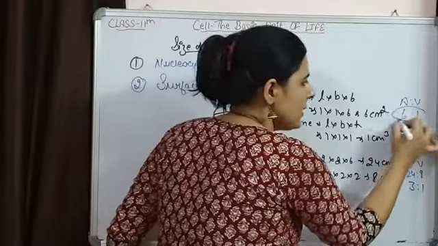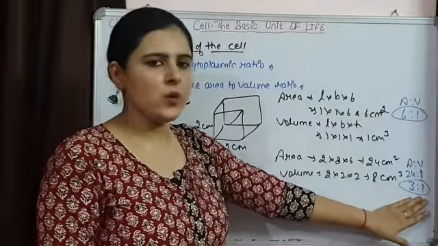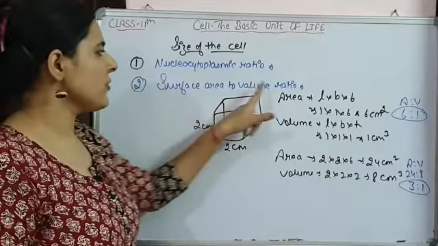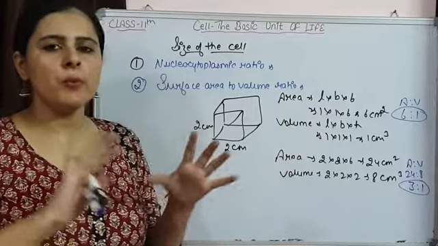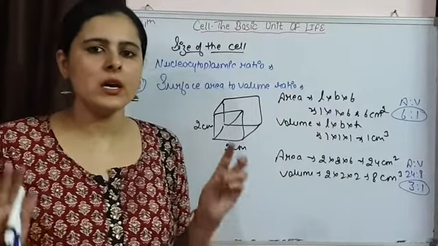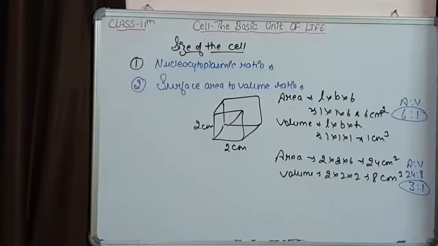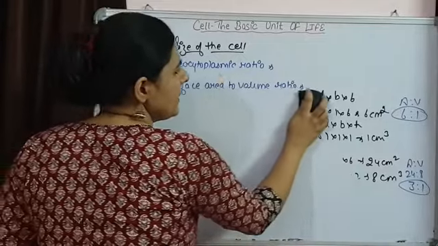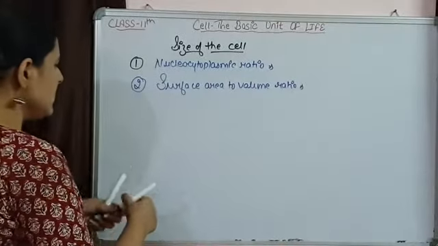So here the ratio was 6:1, and if we increase the size of the cell, the ratio decreased. So as the size of the cell increases, the surface area to volume ratio decreases. So there will be no much more increase in the size of the cell. So this was the second factor that was controlling the size of the cell. Then another one is the rate of metabolic activity that is going to happen, that is also controlling the size of the cell.